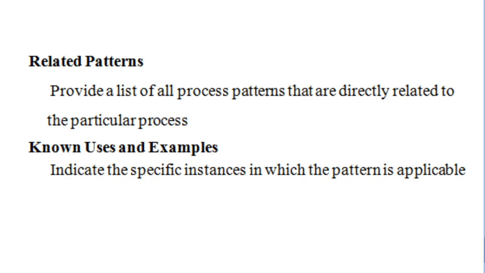So if we face any problem, we can select the required process pattern for our particular process. And the last one is known uses and examples. This template indicates the specific instances in which that particular pattern is applicable. That is, where we can use it and for what type of process we can use this.